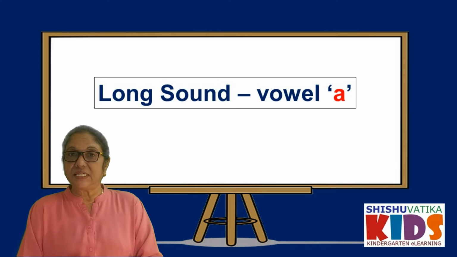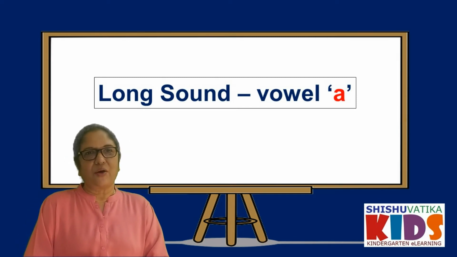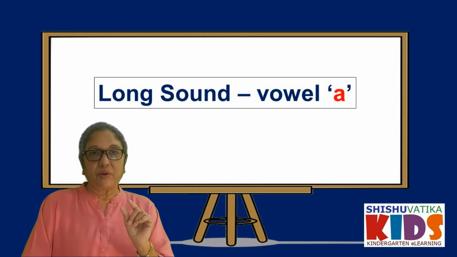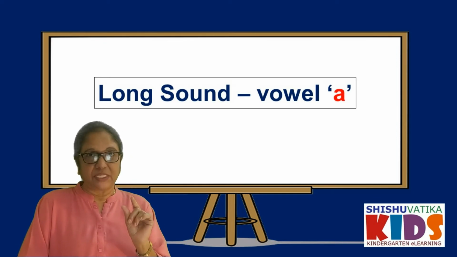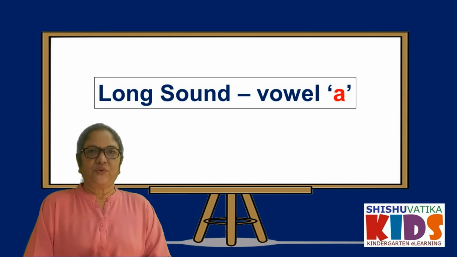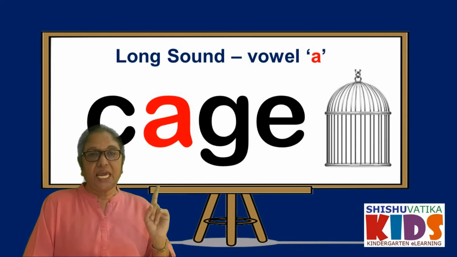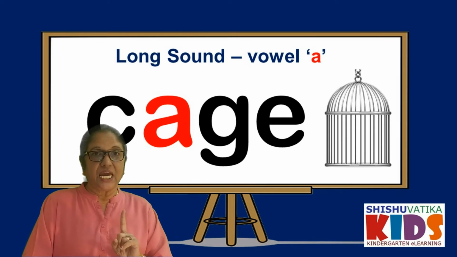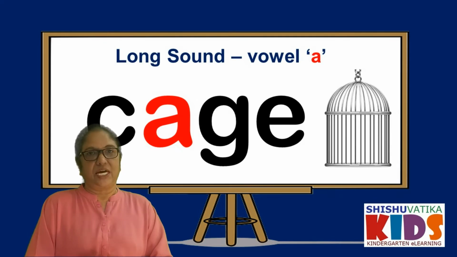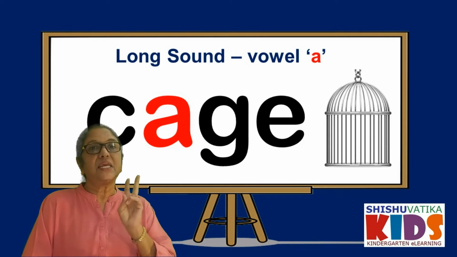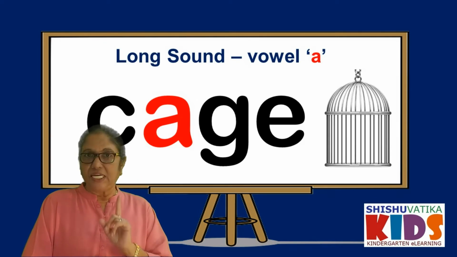Now let us learn about the long sound of vowel A. That will take a longer time. And remember, when it is a long vowel sound, we have more than one vowel. We have 2 vowels. For example, cage. C-A-G-E. See how it is? Cage. The letter A is taking a longer time. A and E are there. 2 vowels are there in cage. Okay, children? And E is silent.